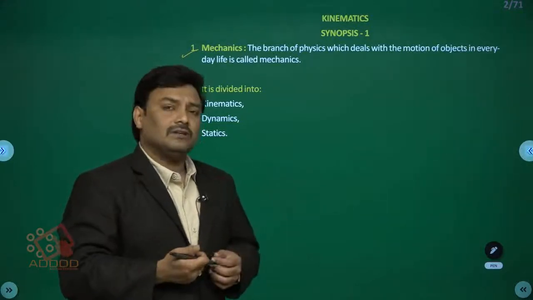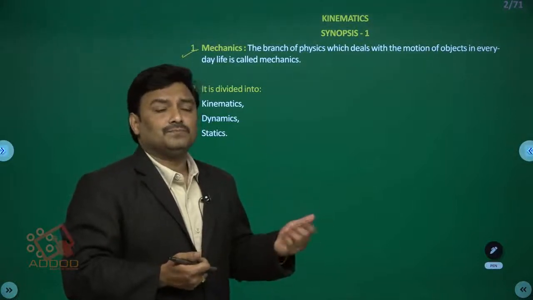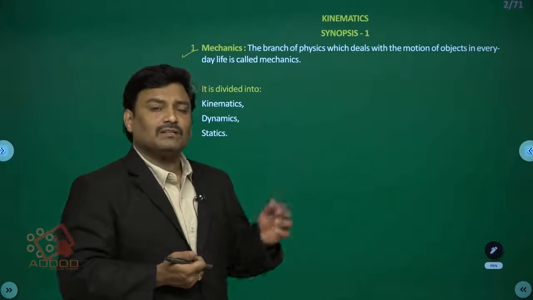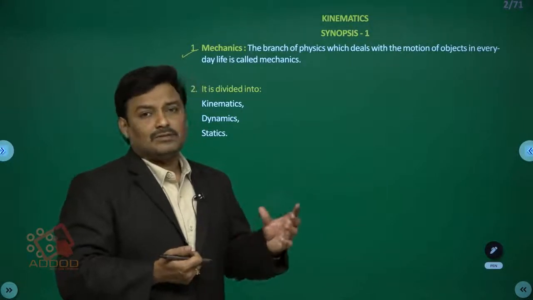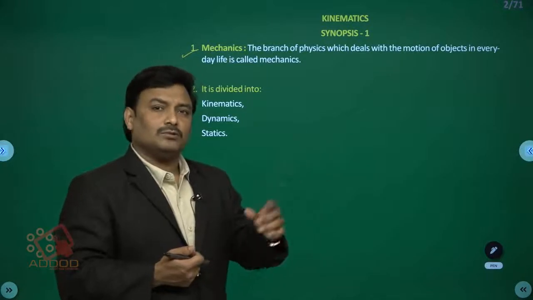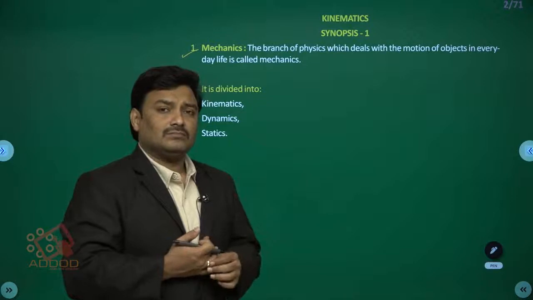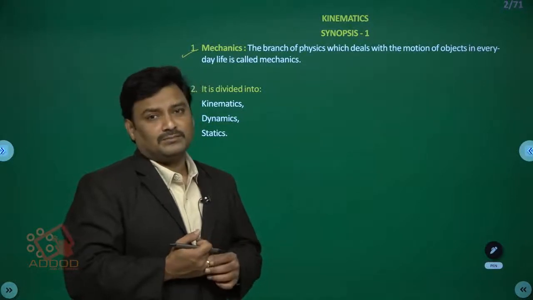If you see the objects that are in motion in your daily life, there may be a bike moving on the road, there may be a bird flying in the air, there may be a person walking on the road. All these are general examples of bodies in motion.